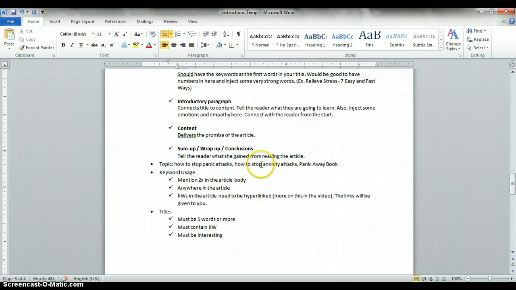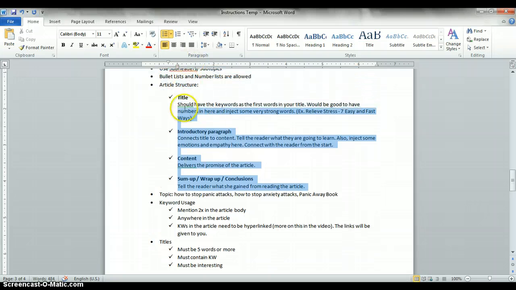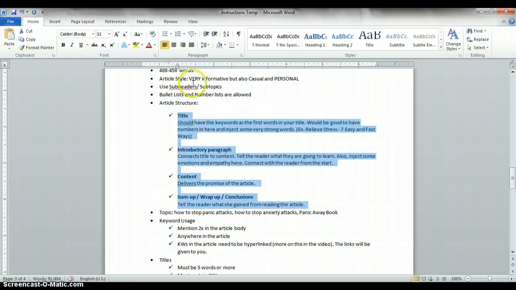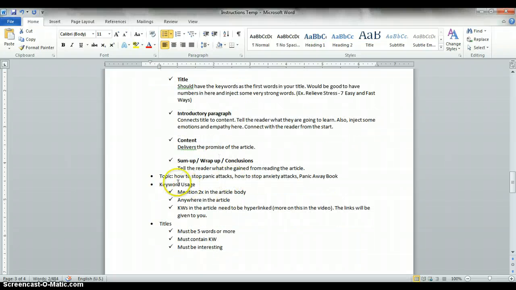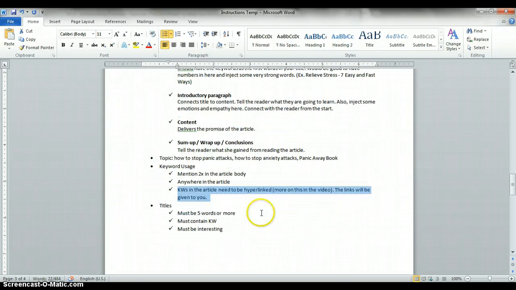Okay? Now, again, for the whole article, you need to be emotional and personal and casual and, of course, still very informative. Okay? Next. So there, I already discussed the topic. Next is keyword usage. Mention the keyword that I will provide you twice in the article, anywhere in the article body. And then the keywords you need to have them hyperlinked, and I'll explain that a bit later.